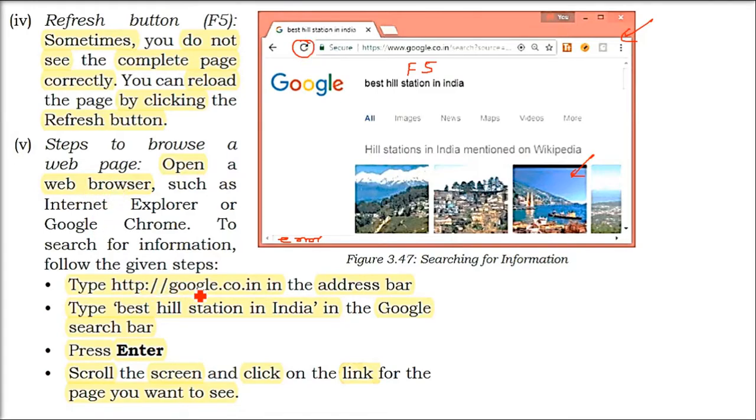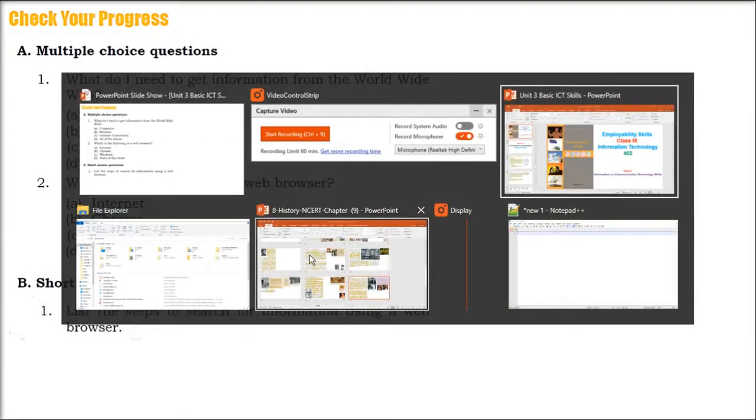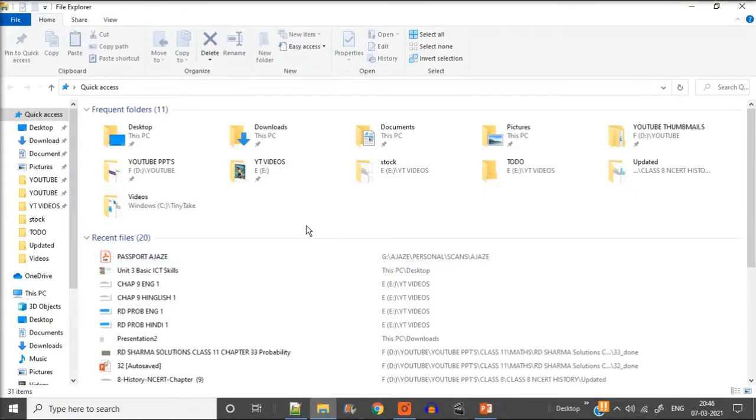So how do you browse a web page? You can just go to Google and type a certain topic, and you will see various links. You can take whichever link you are interested in and get the information, whatever work you want to do. So before going to the question, let me do the practical.